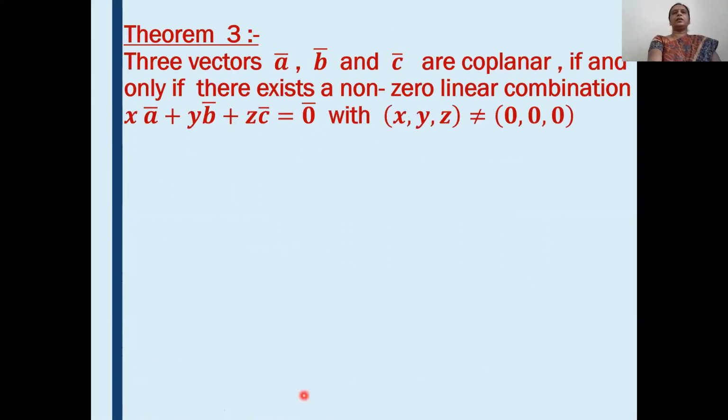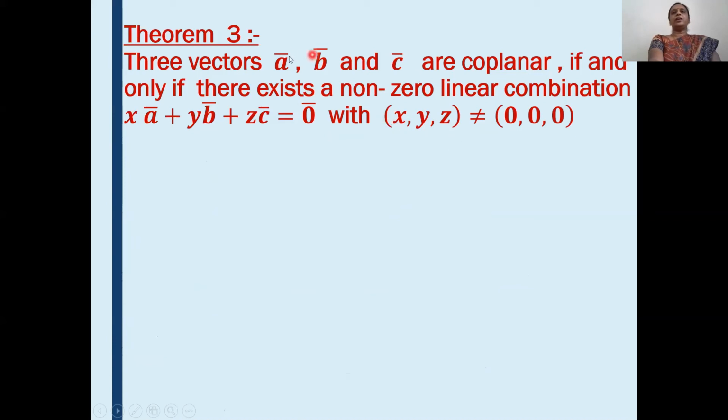Let's see the theorem. Three vectors a bar, b bar, c bar are coplanar if and only if there exists a non-zero linear combination x a bar plus y b bar plus z c bar is equal to 0 with x, y, z not equal to 0, 0, 0. This means x, y, z should not all be equal to 0.